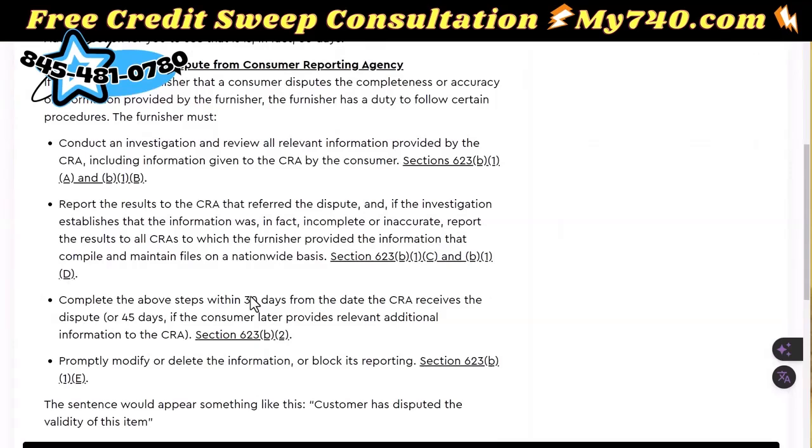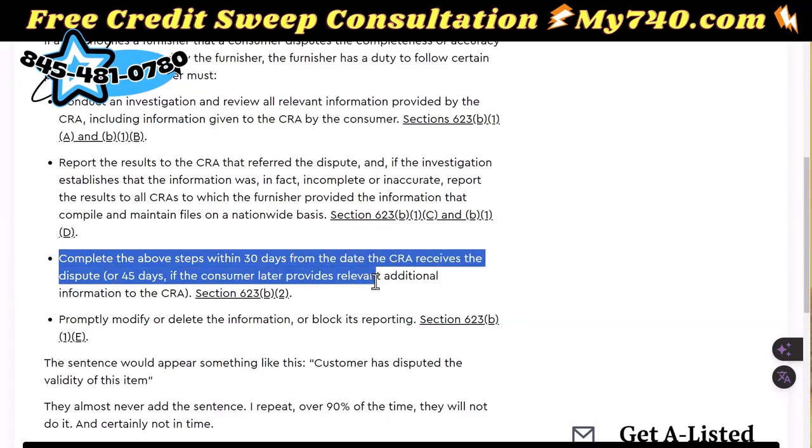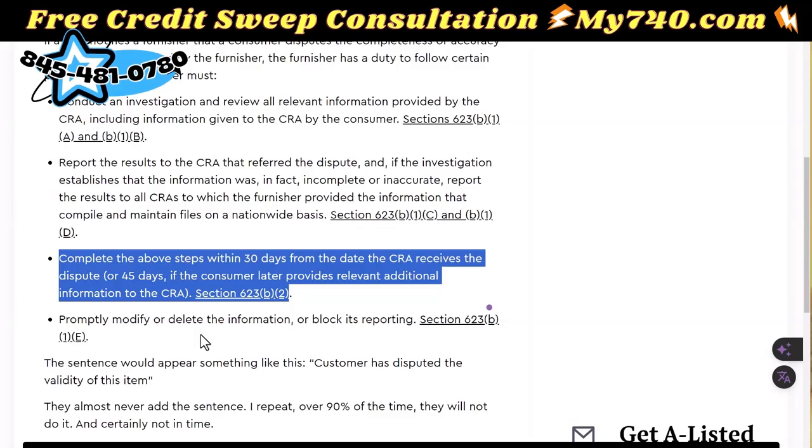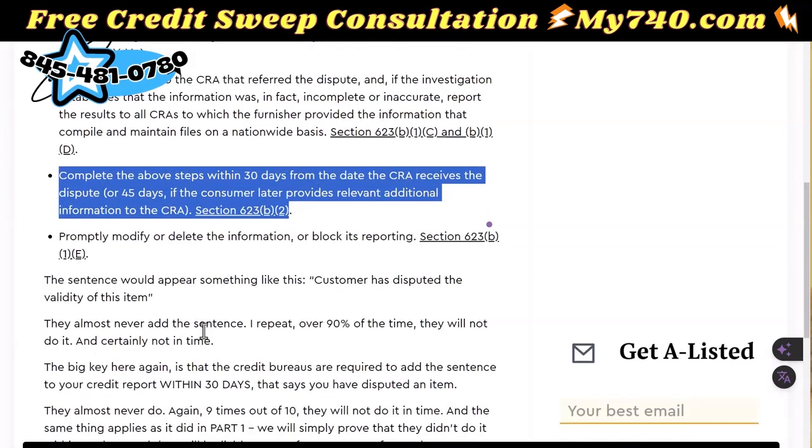623A-C, duties after notice of dispute from consumer reporting agency. It is 30 days. They have to conduct an investigation. They have to report the results to the CRA, complete the above steps within 30 days from the date the CRA receives the dispute, or 45 days if the consumer provides additional information, modify or delete the information or block its reporting. The sentence would appear something like this: consumer has disputed the validity of this item. Number 1, 30 days. Number 2, cannot report without this on there.